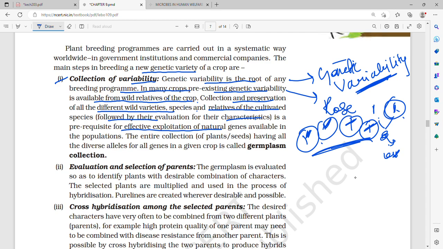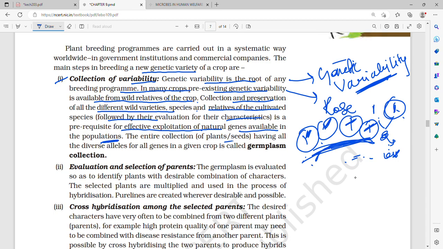So I select them, I evaluate them, and this is a prerequisite for effective exploitation of natural genes available in the population. These are all natural genes which were there in the wild relatives of the plant, basically in the species, it's just that now I found them. So now I will exploit these natural genes.